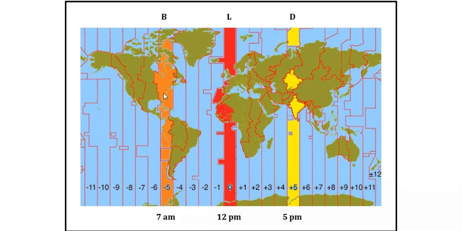So in this part, this is the USA, where New York, Washington, all these places are coming. In this place it is just morning time. On the other hand, we can say when people in New York are having their breakfast, people in England will be having their lunch, and at the same time we here in India will be having our evening snacks or dinner, something like that. So that's a good method to remember this.